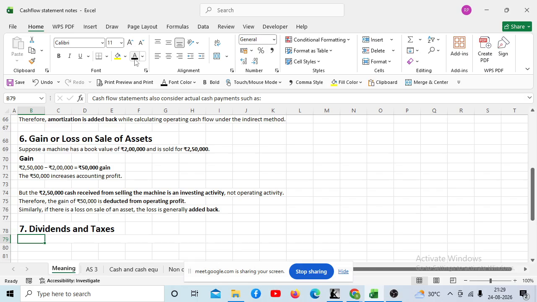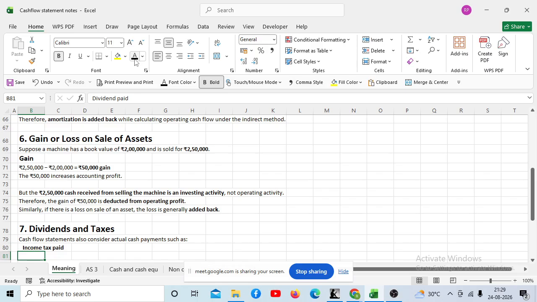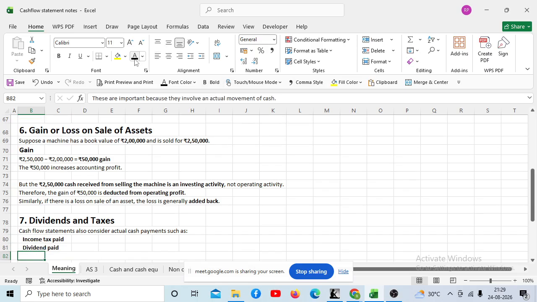Yes, Nasiha, read what is the heading. Dividends and taxes. Okay, so the cash flow statement also considers actual cash payments such as income tax paid. If you are actually paying income tax, your money is going out. Even if you are paying dividend, money is going out.